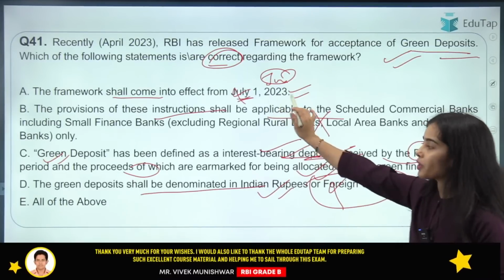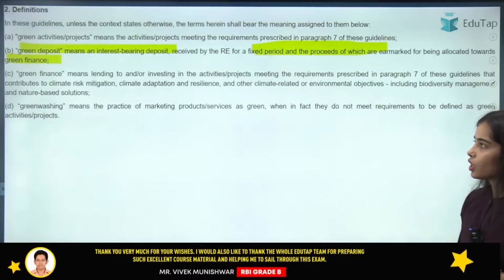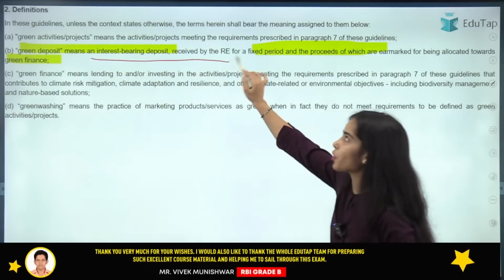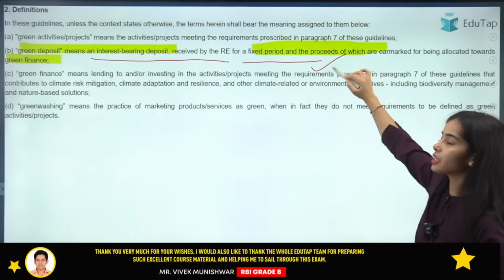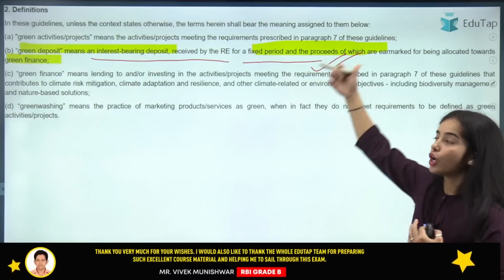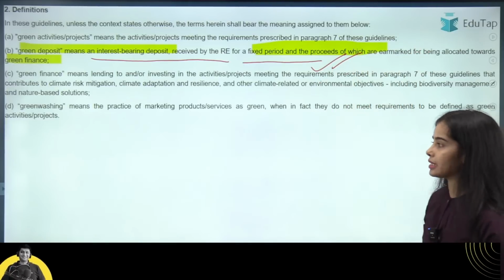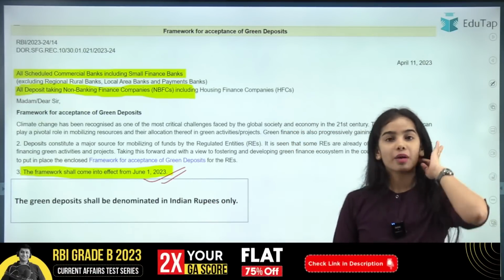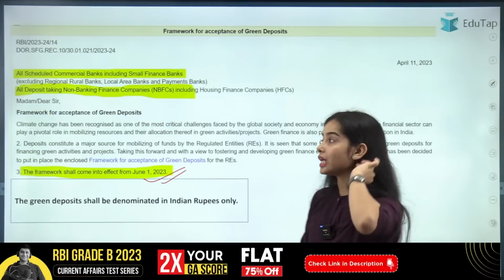Yes, it is June 1, 2023. So the C statement is correct. That is, green deposits means an interest bearing deposit that is for a fixed period. The proceeds of this deposit will go to green financing. Okay. So this framework has come into effect from June 1st, 2023.